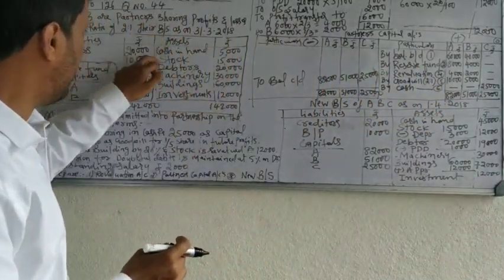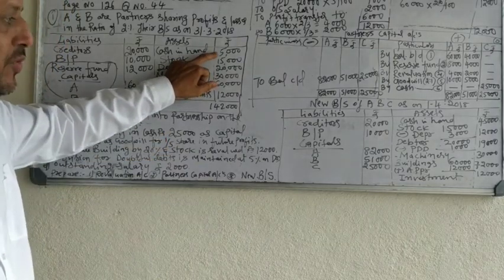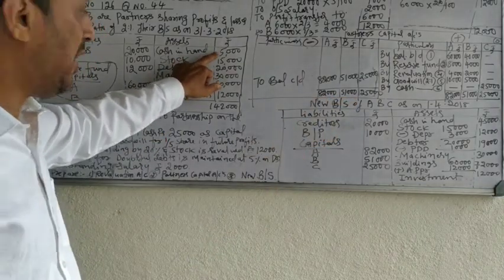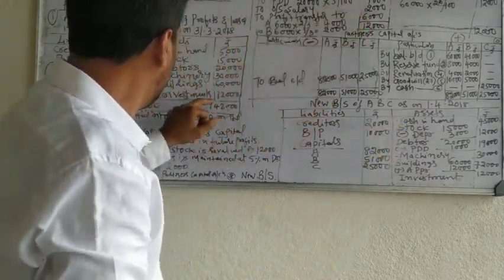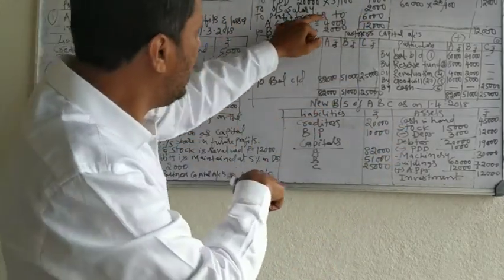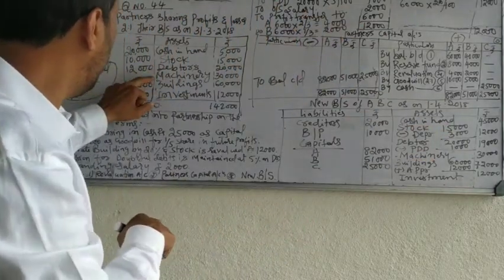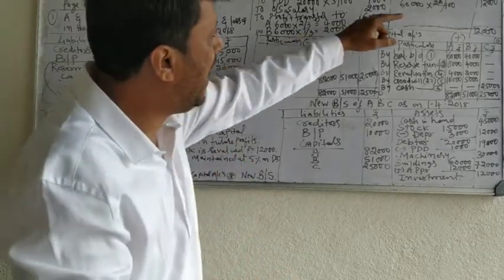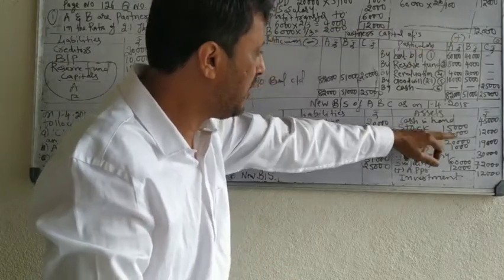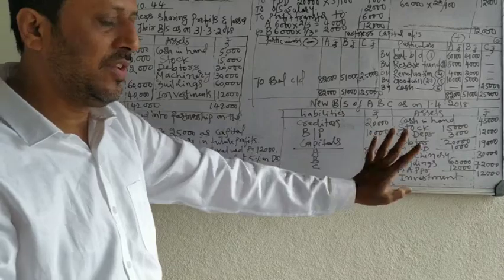See, we have taken all the assets. Cash earlier 5,000, after admission of a partner 45. Stock earlier 15 less 3,000, 12. Debtors earlier 20,000 less 1,000, 19. Machinery as it is 30,000. Building earlier 60,000, add 12,000, increase 72. Investment as it is. Okay.